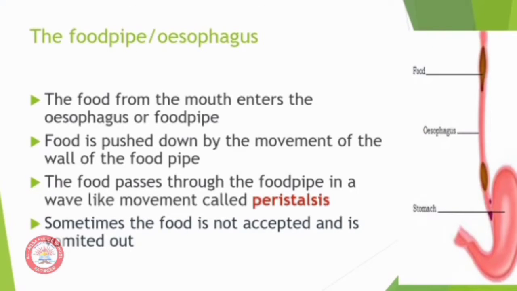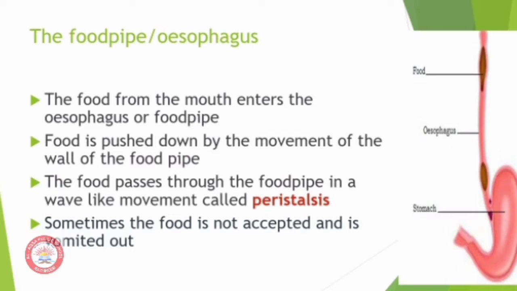The food from the mouth enters the next part of the alimentary canal, that is the food pipe, also called the esophagus. Food is pushed down the food pipe by the movement of the wall of the food pipe.